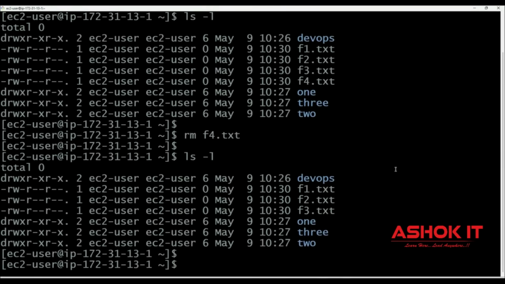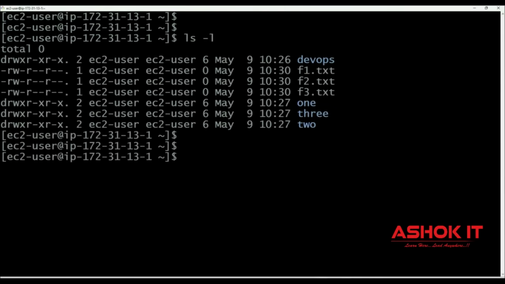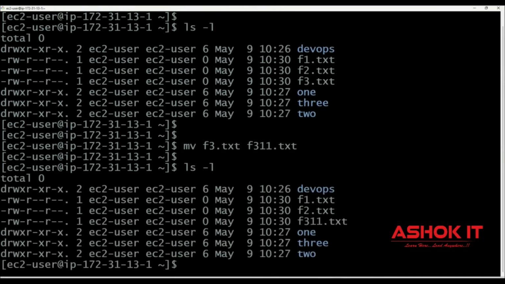Similarly, we can rename the file also. If you see, the file name f3 is available, and I want to make it f311.txt. I want to rename the file. To rename the file, we can use the mv command: mv, present name of the file, which is f3.txt, then the new name f311.txt. Then execute ls -l. So earlier the file name was f3, now it got changed to f311.txt. For that we are using the mv command. By using this mv, we can rename the files and we can rename the directories also.